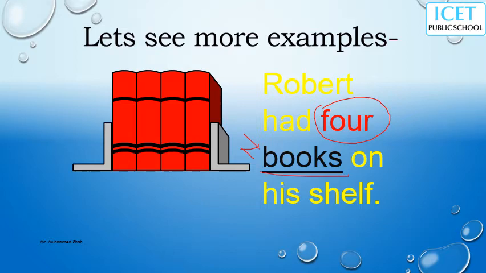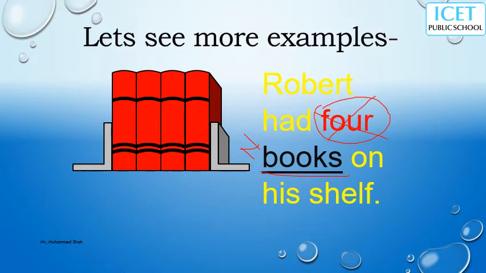So this 4 modifies the noun. If there is no 4, delete this 4 and you read Robert had books on his shelf. So the difference is Robert had books on his shelf, Robert had 4 books, and both are different.